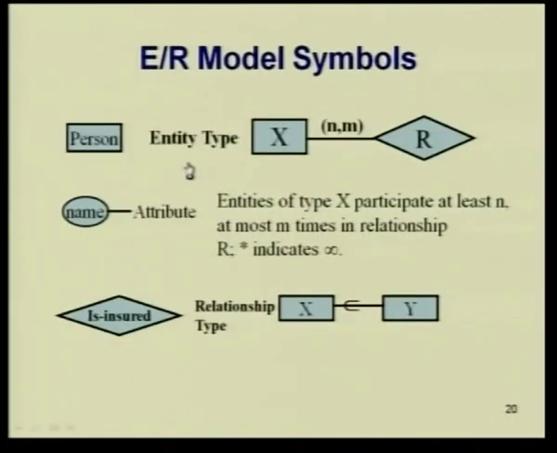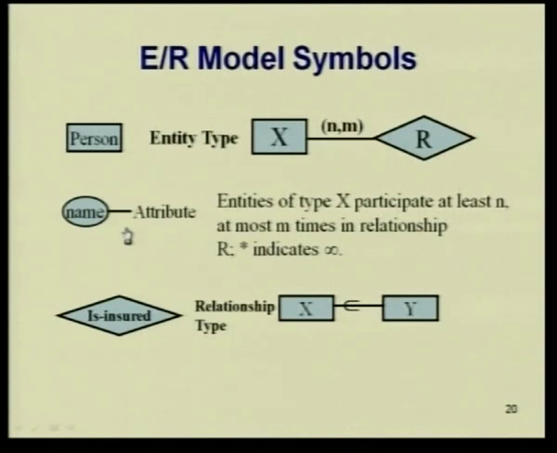Before we go further, we are going to look at a conceptual design of how to design an ER model given an application. Before we go to that, let us quickly go through each of the model notations that we have seen up to now. First, this is an entity type. I do not have to explain entity type. Every entity can have an attribute, as we have just seen before the break. And every relationship also can have an attribute. It is also given by this notation. I am more bothered about the notation here.